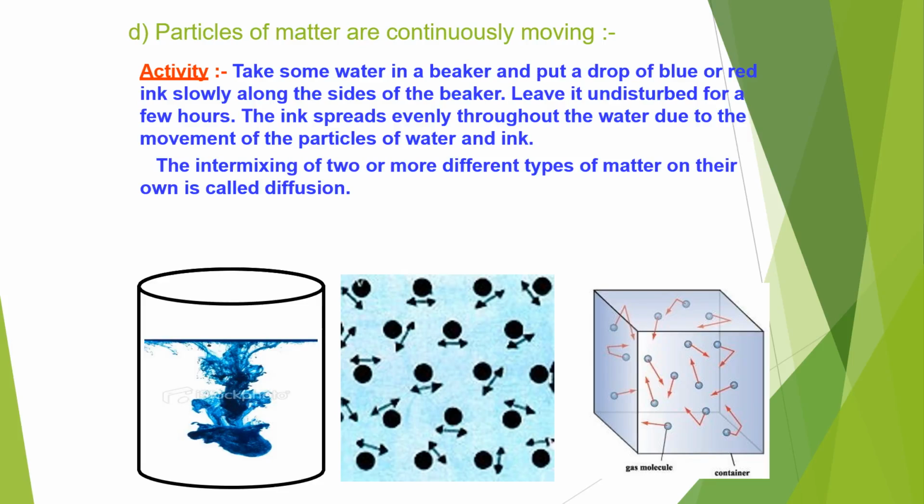Next characteristic of the particles of matter is that particles of matter are continuously moving. This can be explained with the help of an activity. Take some water in a beaker and put a drop of blue or red ink slowly along the sides of the beaker. Leave it undisturbed for a few hours. The ink spreads evenly throughout the water due to movement of particles in the water and the ink. The intermixing of two or more different types of matter on their own is called diffusion. So this activity explains that the particles of matter are continuously moving.